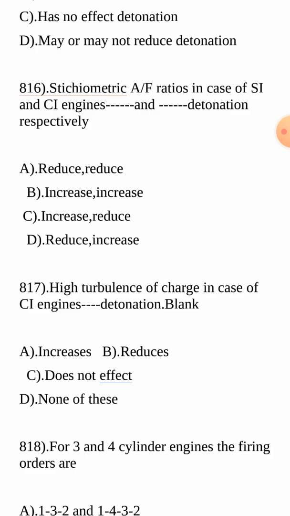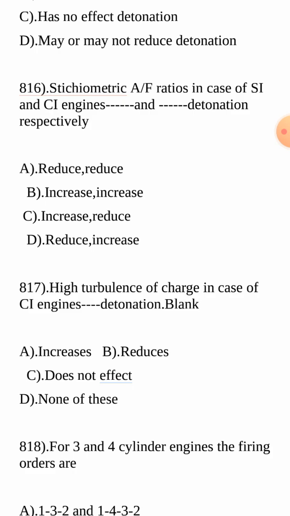As I was just telling you, if a factor such as the stoichiometric air-fuel ratio increases detonation in SI engines, it will reduce it in CI engines, and vice versa. The correct answer is that it reduces and increases detonation respectively: it reduces in SI engines and increases in CI engines.